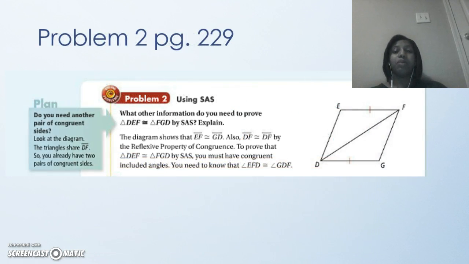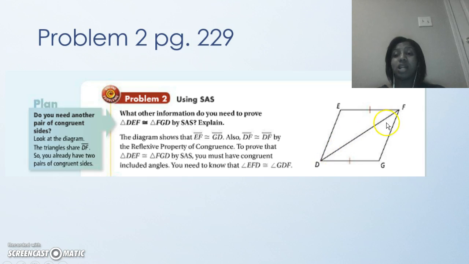So, problem 2, page 229. What other information do you need to prove that triangle DEF is congruent to triangle FGD? So let's first write down what we have. We see that EF is congruent to DG, right? Y'all see the markings? So those are definitely congruent, because they're marked by those lines. So that's given to you.